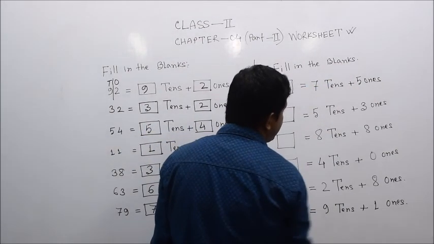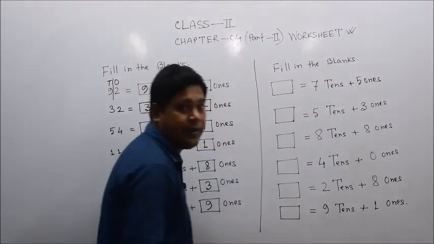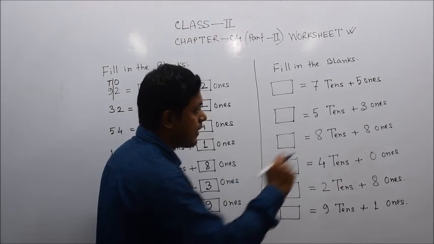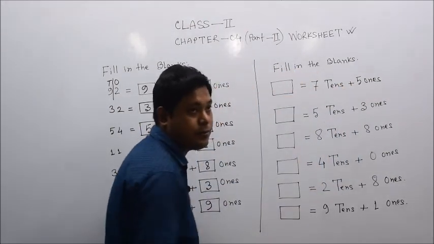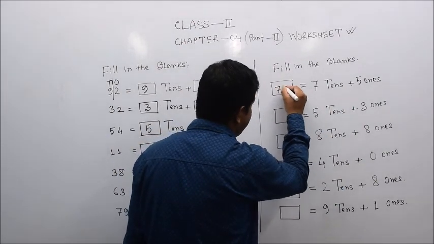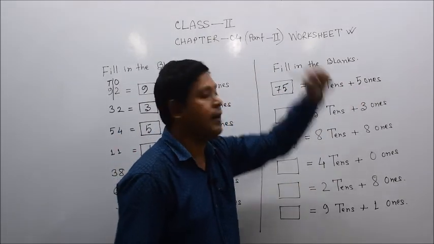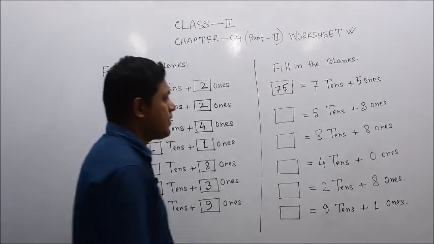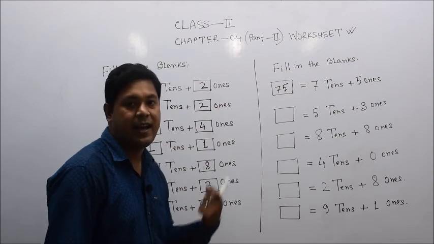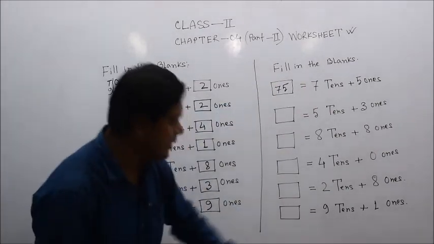7 tens and 5 ones, that means 7 tens is 70, yes, it becomes 70, isn't it? Then 5 ones, 5 ones means 70 plus 5, because here a plus symbol is there, that means we need to add 70 and 5, that becomes 75, isn't it? Dear student, the first number is 7 and the second number is 5, that is 75. Okay, so we got one hint, isn't it? So I have already done one for you, and let's do the other part.